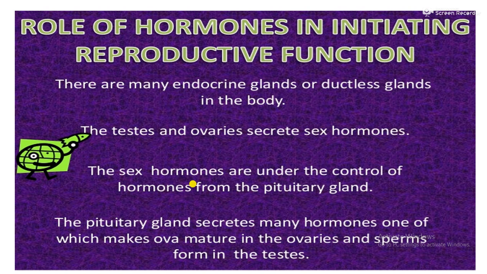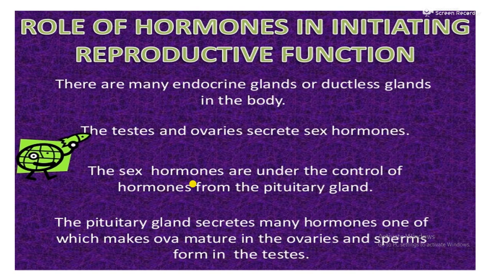Then, the role of hormones in initiating reproductive function. There are many endocrine glands or ductless glands in the body. First, the testes and ovaries are the reproductive organs of the human body. The testes and ovaries secrete sex hormones.